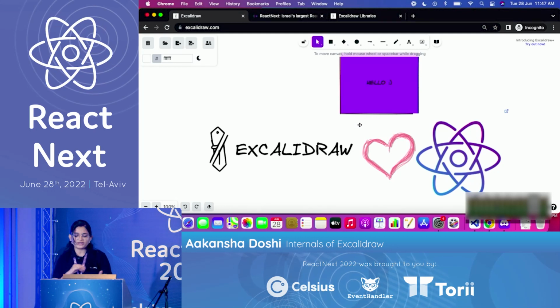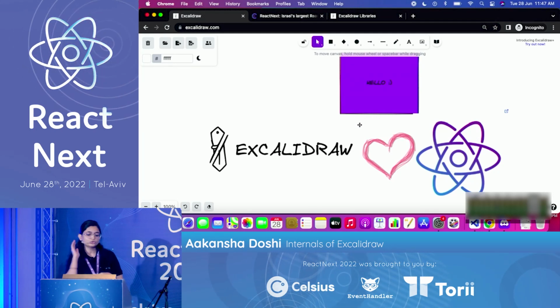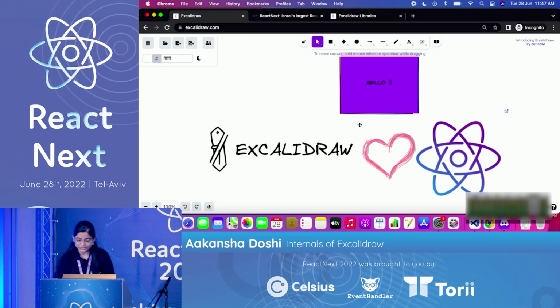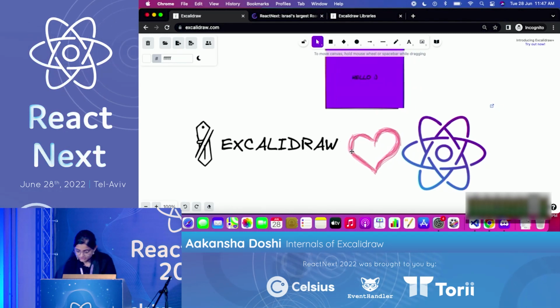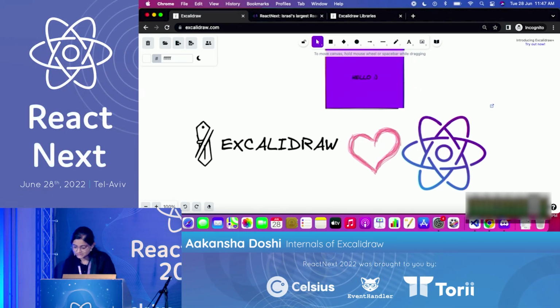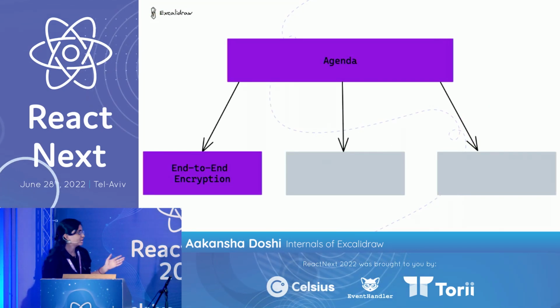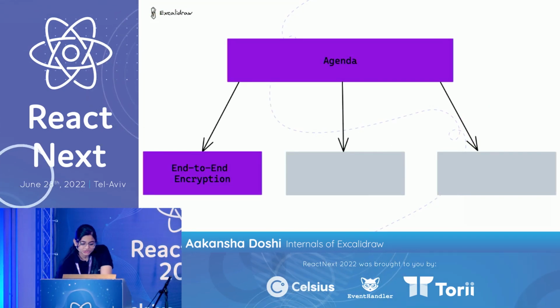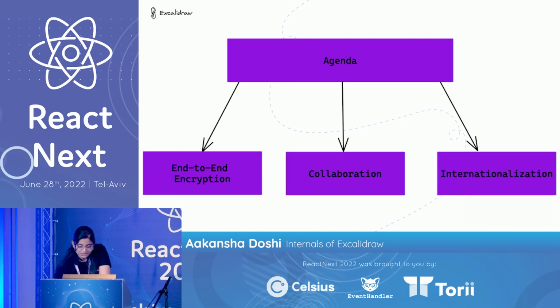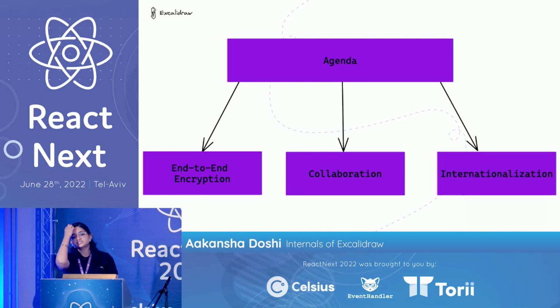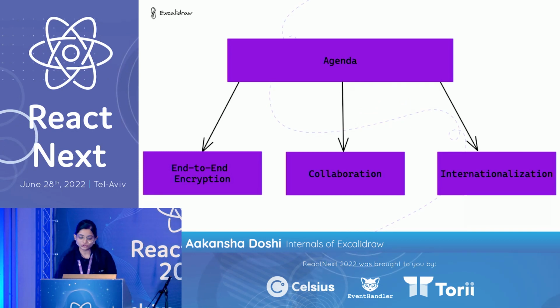So that was a quick demo of what Excalidraw can do for you, and there's a lot more things you can try out. So please check it out if you haven't yet. Now let's go back to the slides. Let's go to the agenda. So we are going to discuss end-to-end encryption, collaboration, and internationalization. These are the three major categories we will be deep diving into today.